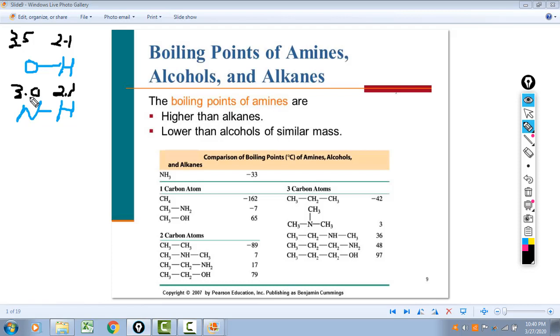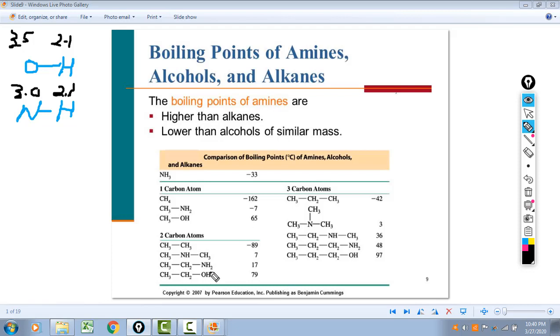So what that means then, of course, is the oxygen-hydrogen bond is more polar than the nitrogen-hydrogen bond. And if you think of these polar bonds as little bar magnets, we have a much stronger magnet in an oxygen-hydrogen bond than in a nitrogen-hydrogen bond. And it's the hydrogen bonds that get disrupted when you boil these things and they go into the gas phase. And so if the oxygen-hydrogen bond here sets up stronger hydrogen bonds between molecules of methanol, it's going to have a higher boiling point.